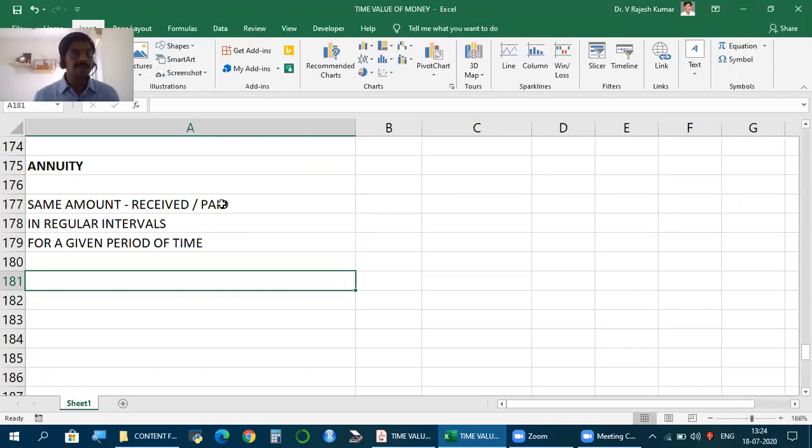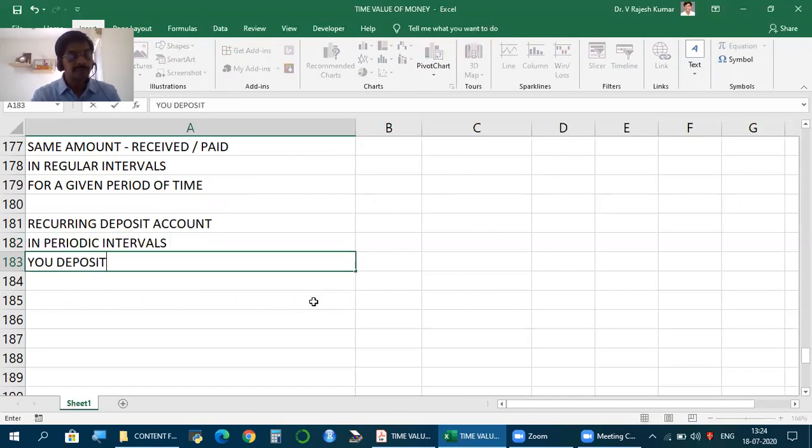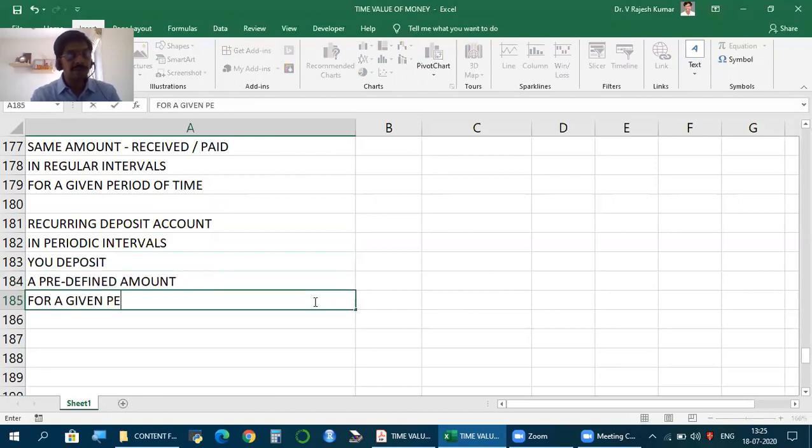Let's have some examples. Let's say you have opened a recurring deposit account. What happens in a recurring deposit account? In periodic intervals, you deposit a predefined amount, the same amount for a given period.